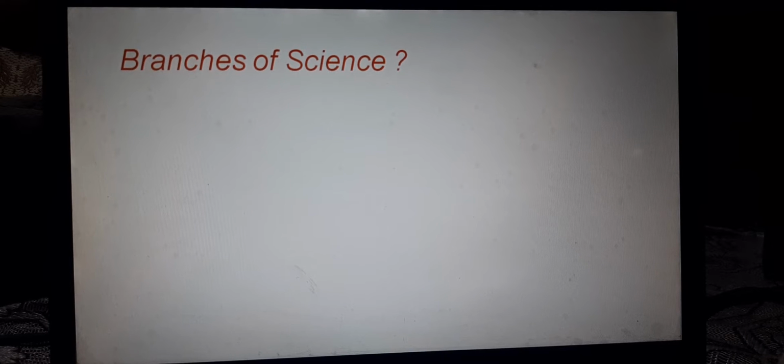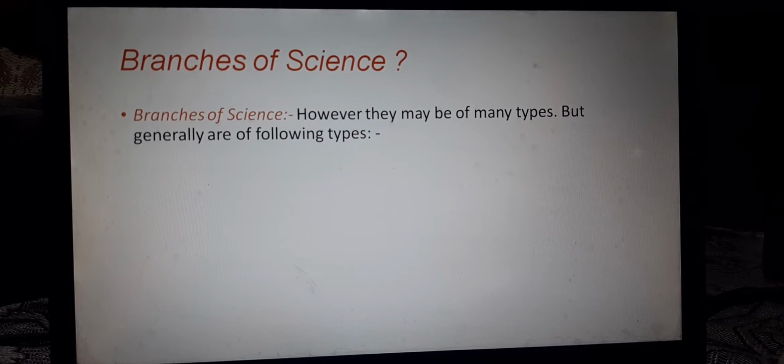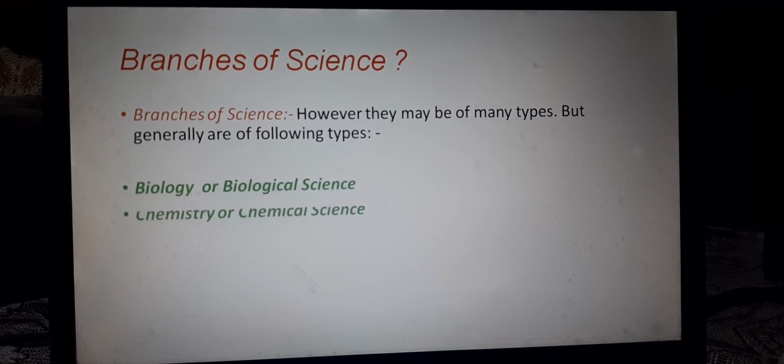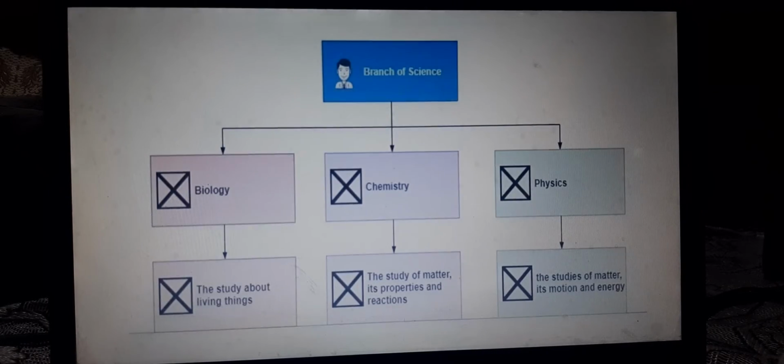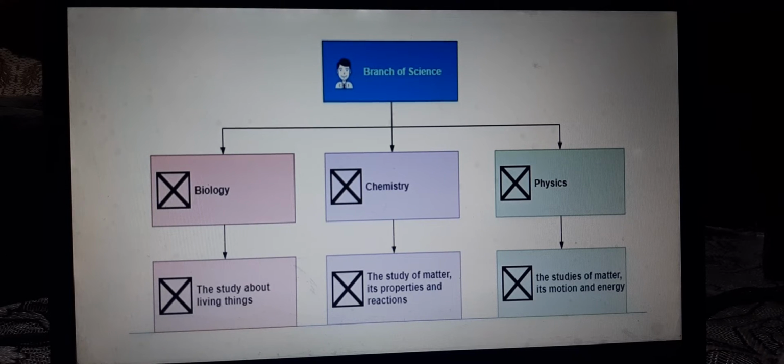Now, the branches of science. As we know, the branches of science may be of many types, but generally they are of the following types: biology or biological science, chemistry or chemical science, physics or physical science. In biology we will study about living things.